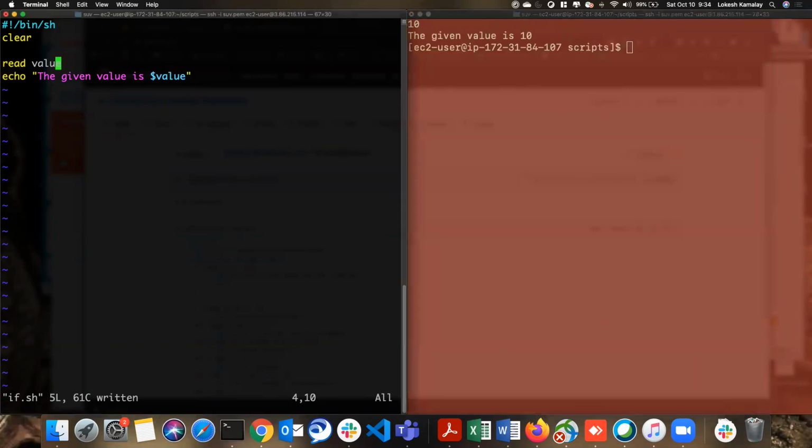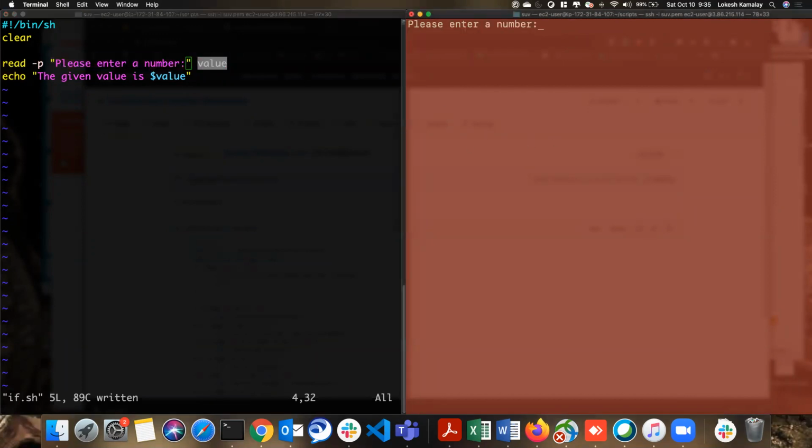Now if you want a message showing what you're actually asking for, you can also pass the parameter -p with a message. The message is: please enter a number. So I'm just adding the -p parameter to this, with this message. This message will be printed, and then whatever you give will be stored in a variable called value. Now let's see. It's asking for a number now: please enter a number. So it makes sense now. I give 10, and it is printing it. Okay, so this one is working fine.